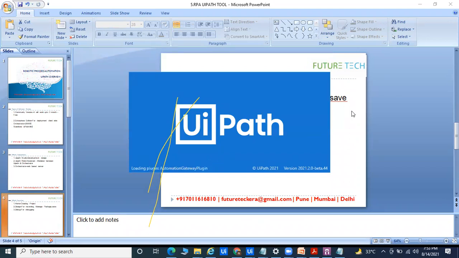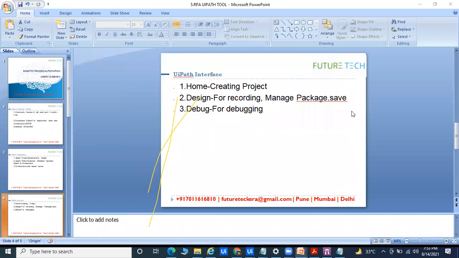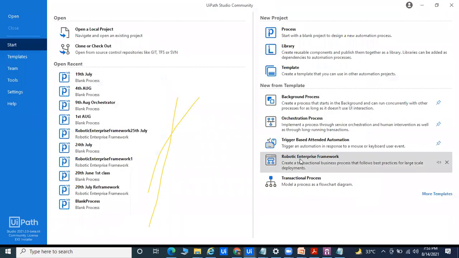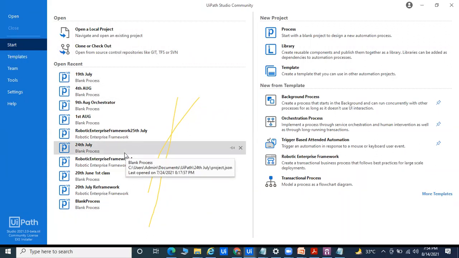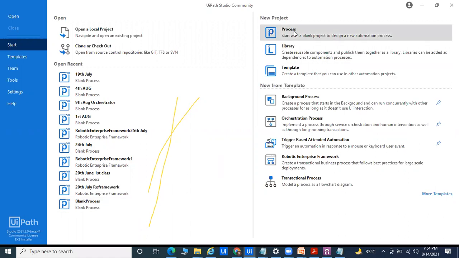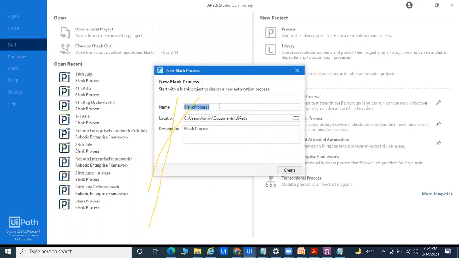This is UiPath 2021, and this is the beta version I'm using right now. This is the home page. Home means the default: whenever you install it on your system, you'll get everything blank by default. Right now I'm trying to automate a process, so the first thing to do is Process. If you start any process, you can give the name of the process and start. Right now my project name is 14 August.